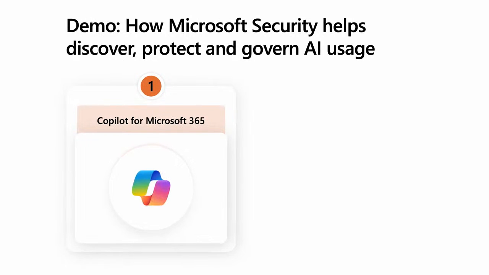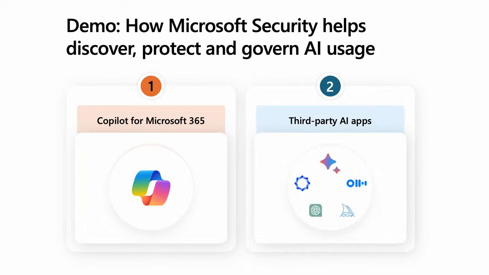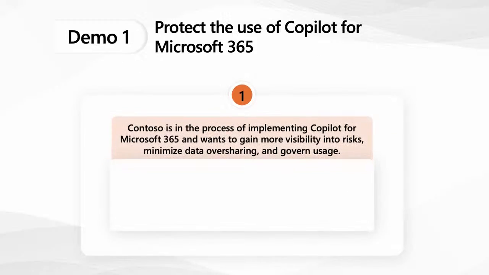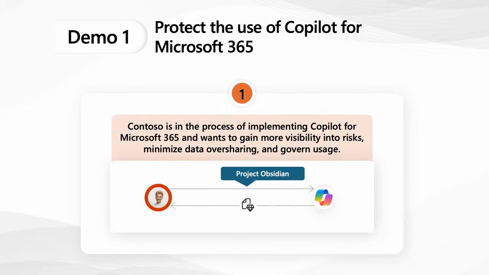And let's start with that. We're going to talk about what kind of alerts we have in Defender for Cloud Apps that can help you with detecting, first of all, malicious usage of Copilot. Then in our second demo, we will talk about how to detect third-party applications that are also AI applications, and then you can decide what to do with those applications. All right, so now let's go with our first demo for today. We're going to see how to protect the use of Copilot for Microsoft 365. Let's get to our demo studio and show you exactly how this works.